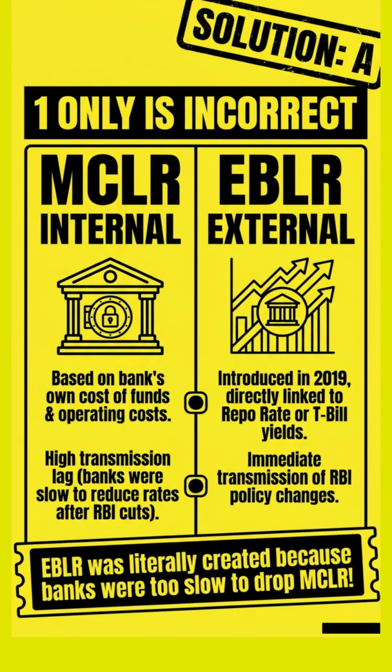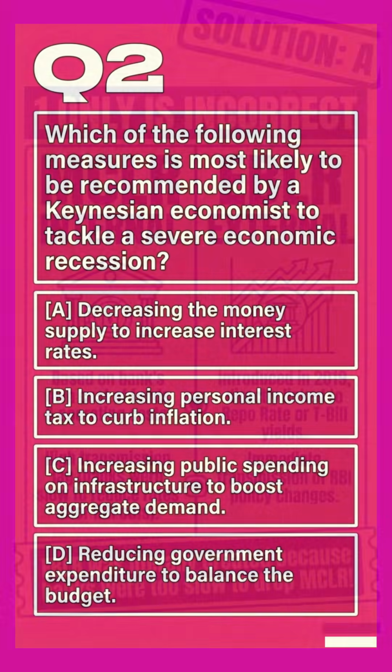MCLR is an internal benchmark based on the bank's own cost of funds. That is exactly why it had a high transmission lag, because banks were slow to reduce MCLR even after RBI repo rate cuts. Whereas EBLR was introduced in 2019 and where loan rates are directly linked to the repo rate or T-bill yields. This ensures that any change in the RBI stance is passed on to the borrower almost immediately, reducing the transmission lag. Question 2.